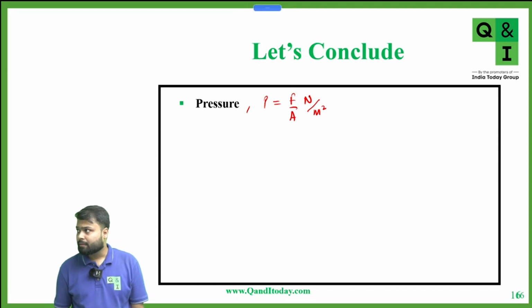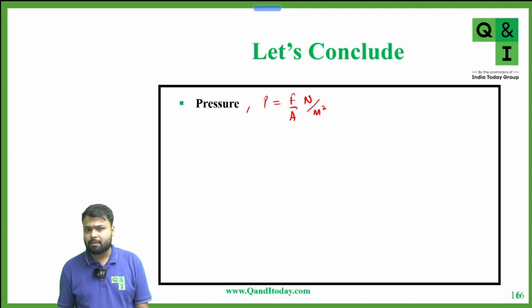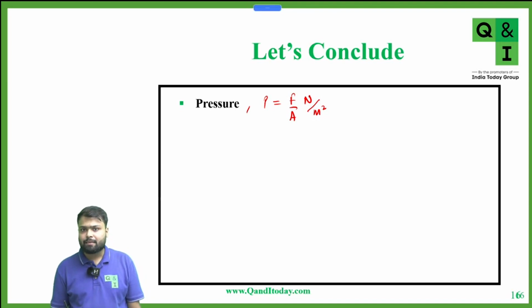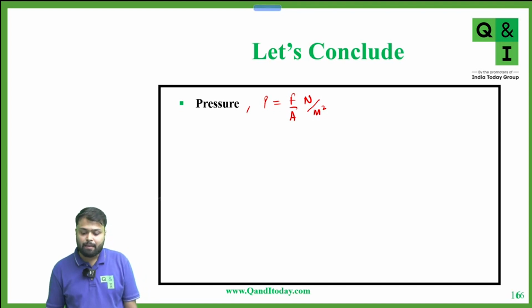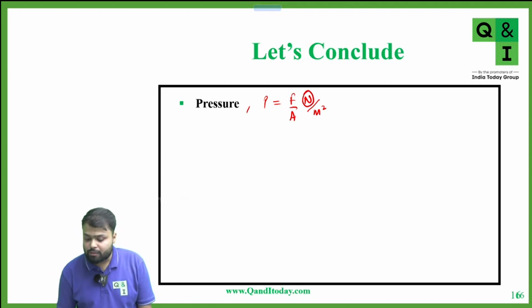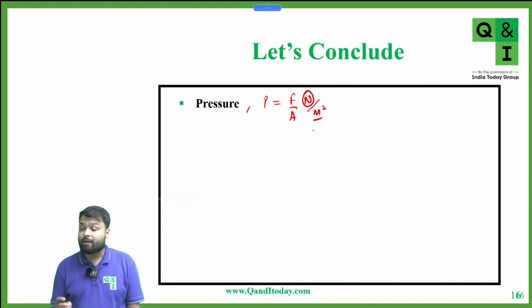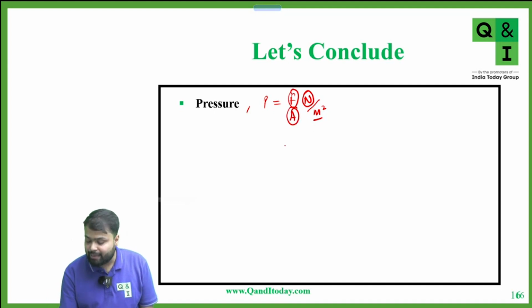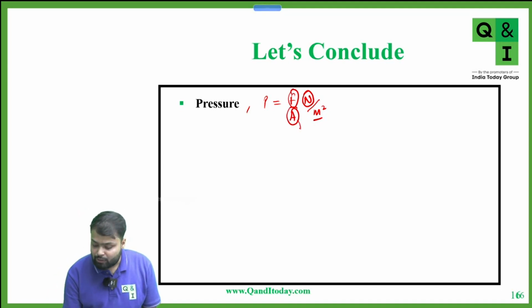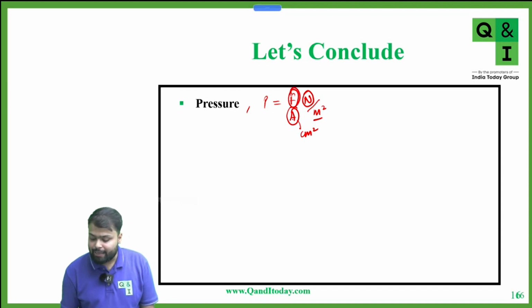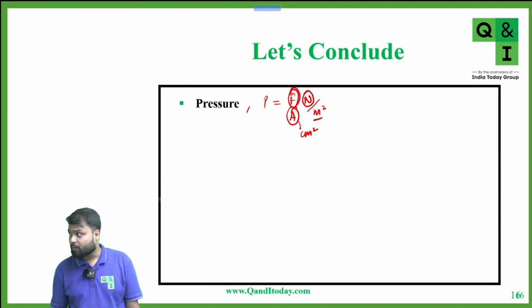What is area? Area is multiplication of lengths. Yes or no? Length into breadth, breadth into height. So basically it is meter into meter in SI, and in CGS it is centimeter into centimeter. Now you told me that the unit of force is Newton. So the SI unit of force is Newton, so I take the SI unit of area also. We can't take the unit of force in SI and the unit of area in CGS. If you want to take centimeter square, then you have to take the unit of force in CGS also. What is it? Force and area have the same unit. CGS is dyne, right?